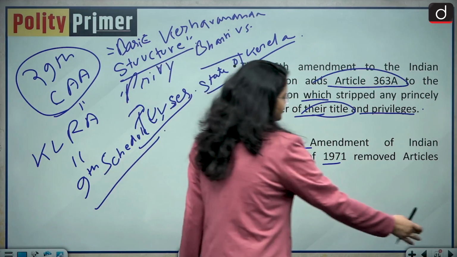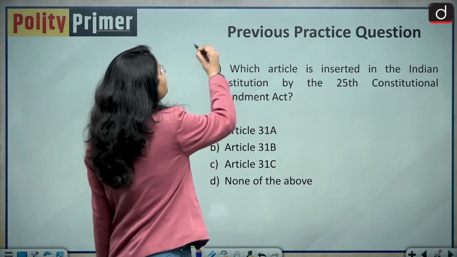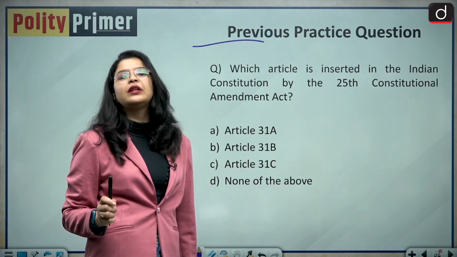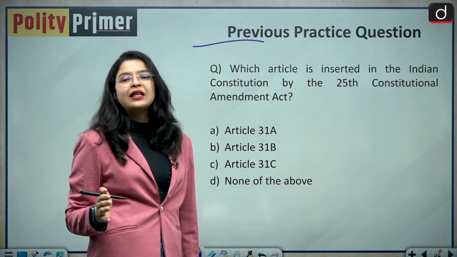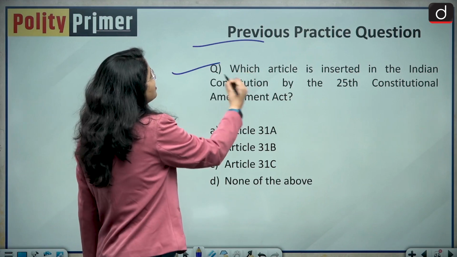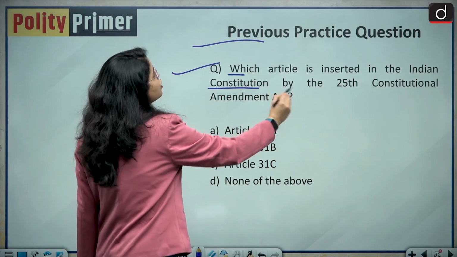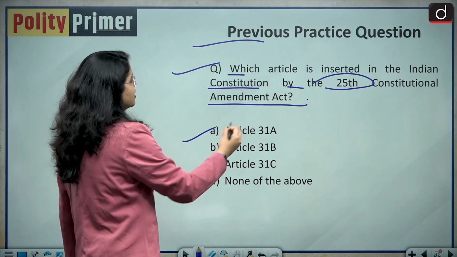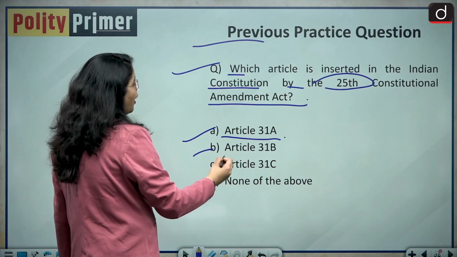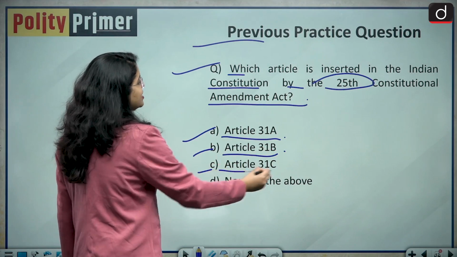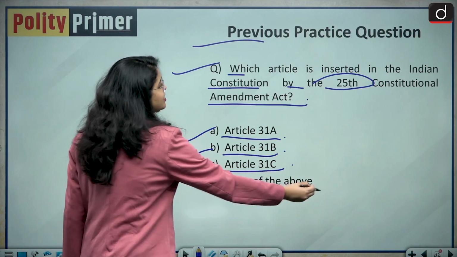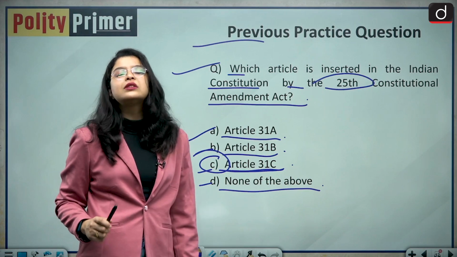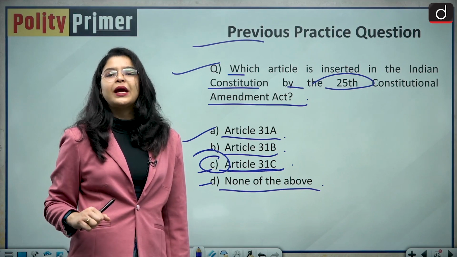Now let us discuss the previous practice question which I asked you in my previous session, because I said that I will be revealing the correct answer in this session. So the question was, which article is inserted in the Indian Constitution by the 25th Constitutional Amendment Act? Your options were, option A was Article 31A, option B was Article 31B, option C was Article 31C, and option D is none of the above. So your correct answer will be option C, Article 31 Clause C was added to the Indian Constitution by the 25th Constitutional Amendment Act.